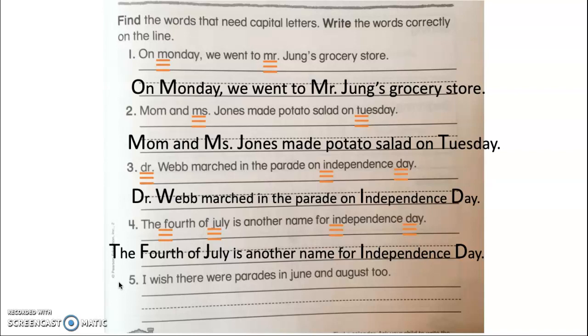The 2 words you should have written on your whiteboard were June and August. Both June and August are the names of a month of the year. So those have to be capital. Okay, now I want you to write this last sentence on your whiteboard the right way. The sentence should say, I wish there were parades in June and August too.